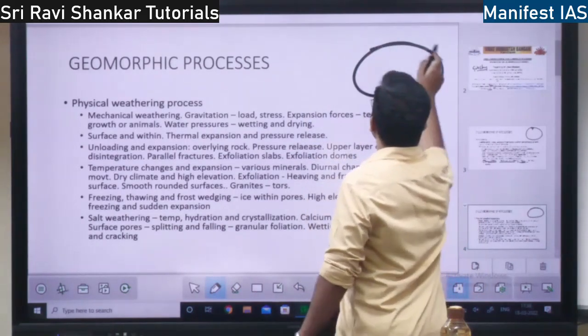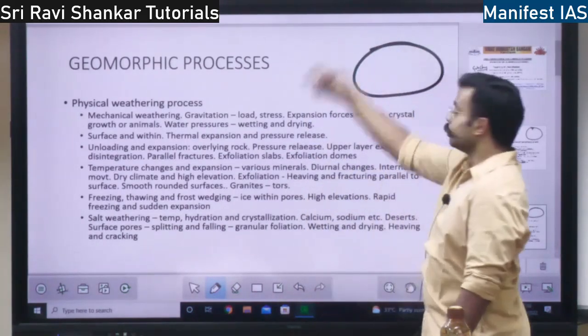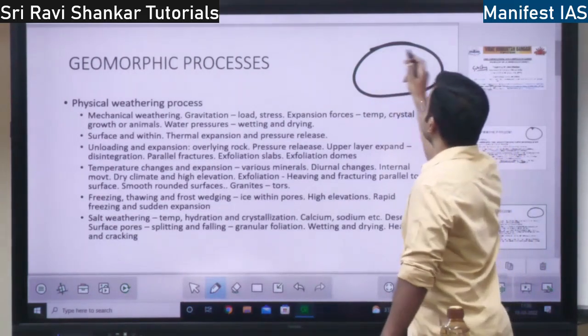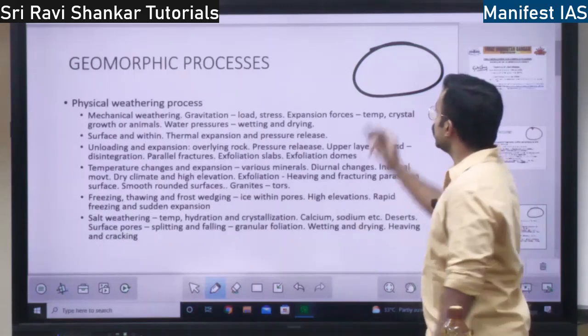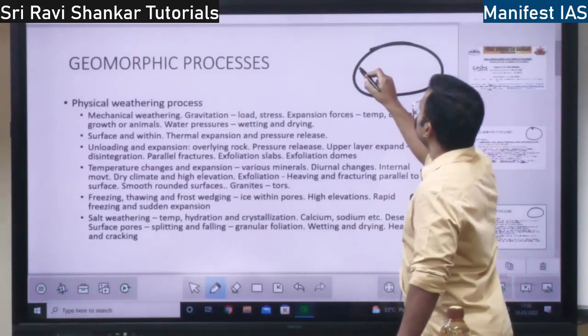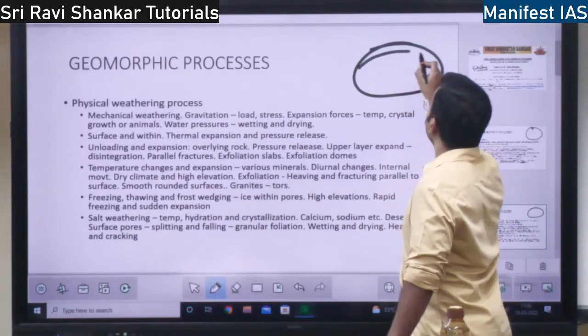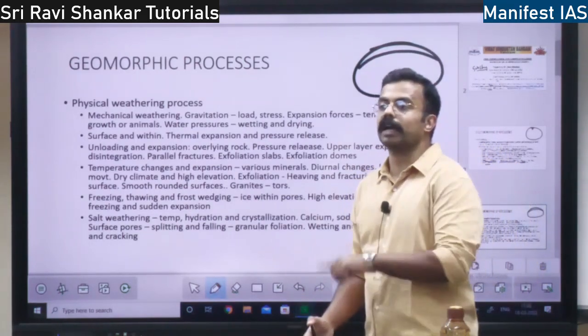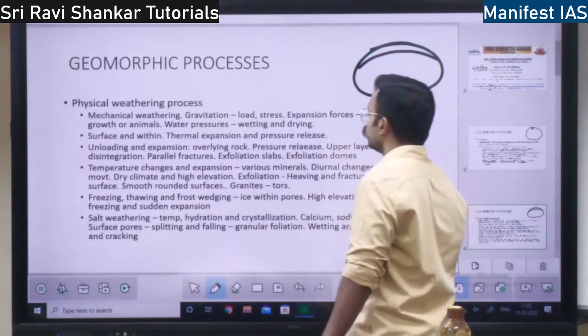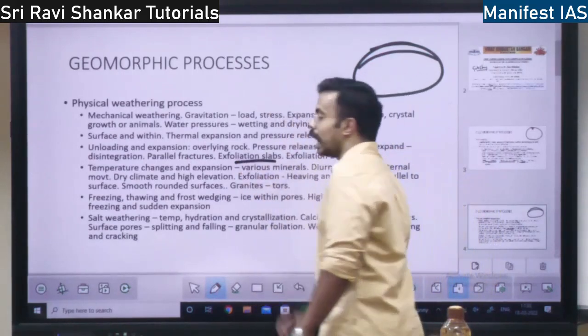If there is some bigger rock and you remove that rock, the pressure is released. The upper layers will expand. When the upper layers expand, what happens? This layer will cut open. Parallelly, there will be a fracture because of the release of pressure. That is known as an exfoliation slab.